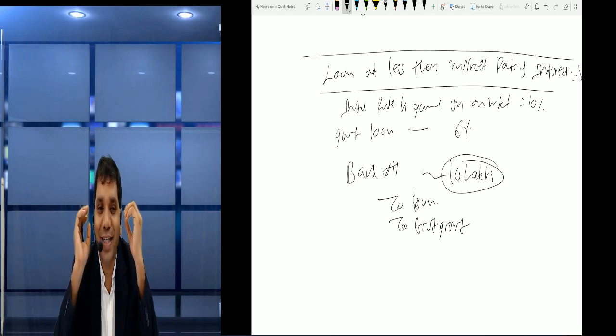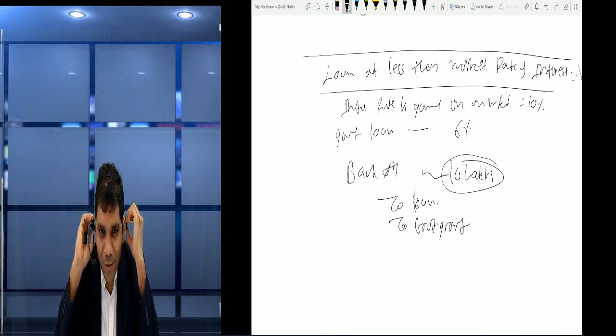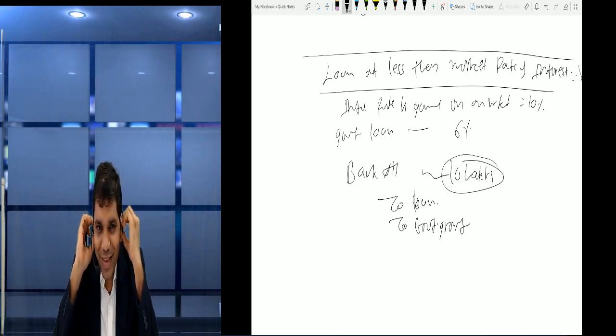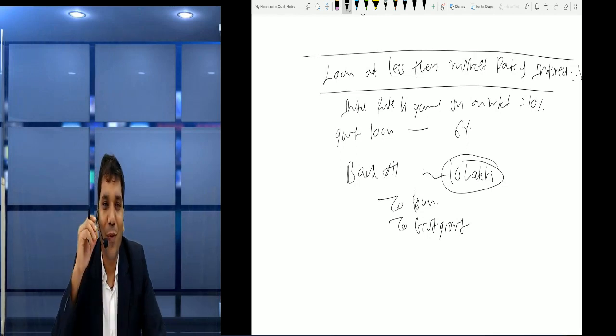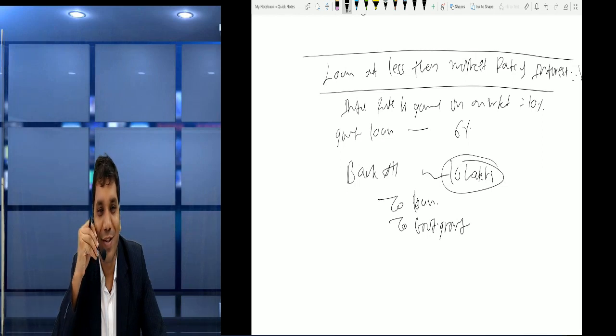Now how to bifurcate it? So friends, you have to understand financial instrument, which says that you should give a clear picture for all types of your transactions, all financial transactions.